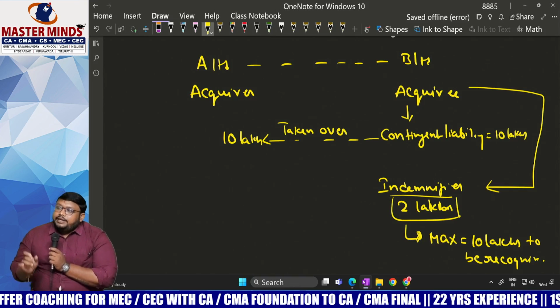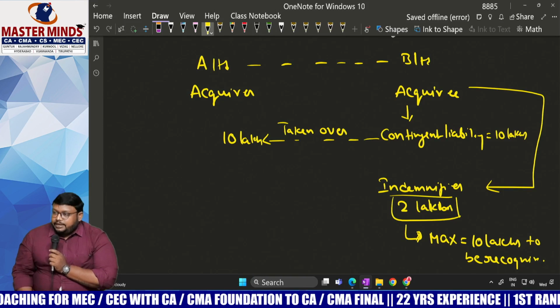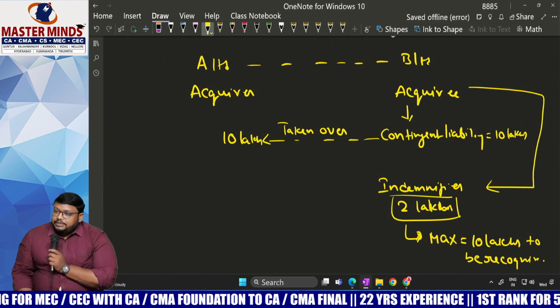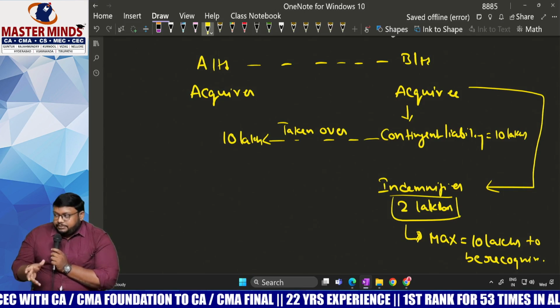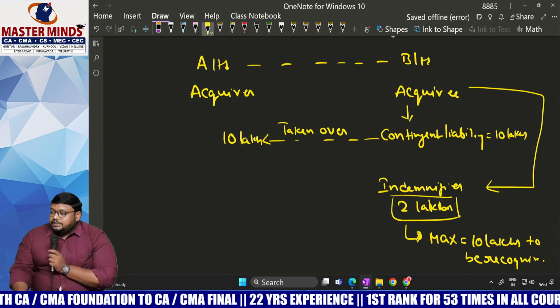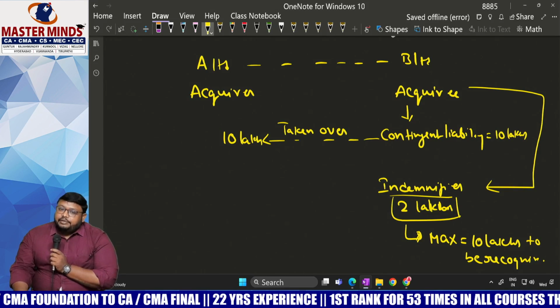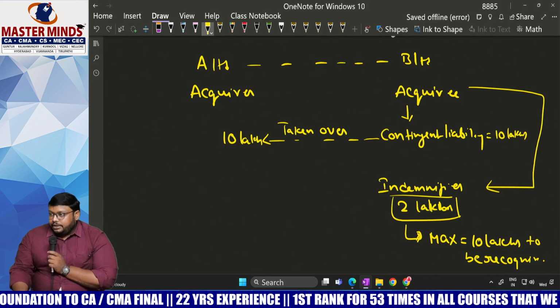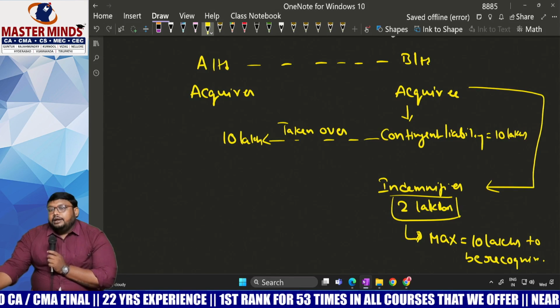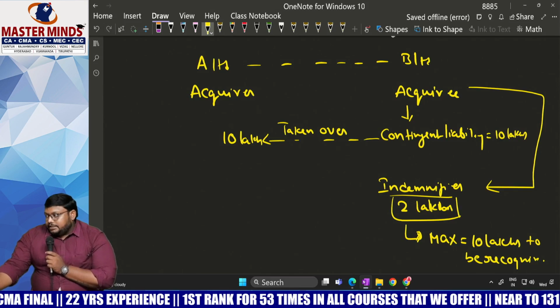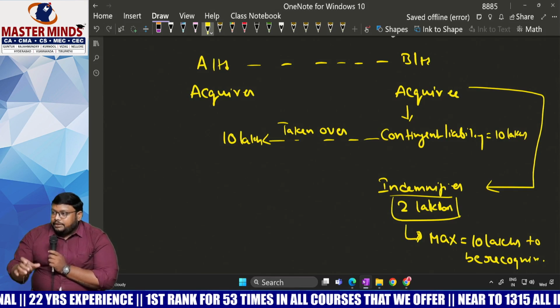While coming to Ind AS, these are principle based standards, not rule based standards. So we have to follow certain principles to do the problems. That's why most things in Ind AS are practical in nature. When you go to any firms or companies in future, you will see they follow the Ind AS patterns of accounting, the real pattern of accounting.